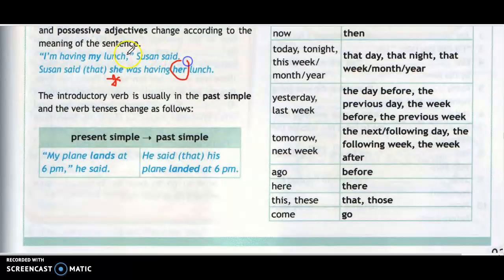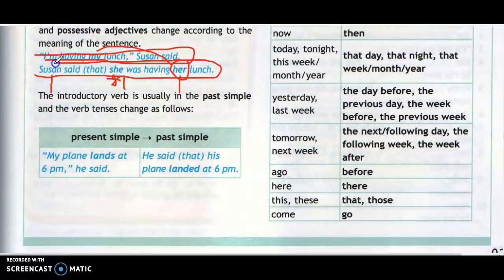Her is also changed from my. Why? Because we are talking about Susan. Here we are talking about Susan, and here we are talking about Susan. And that's the reported speech. Though the words are changed, the message is the same. The message of the actual wording, the actual message of the speaker, is transformed or reported here, and it's the same, but the wordings are different.